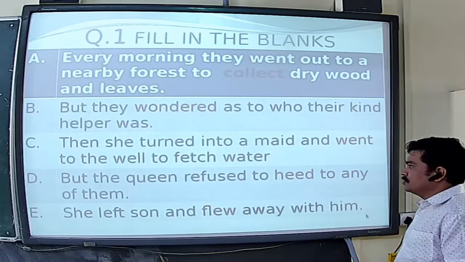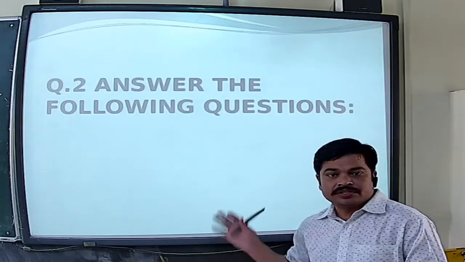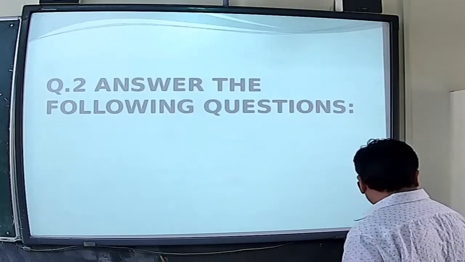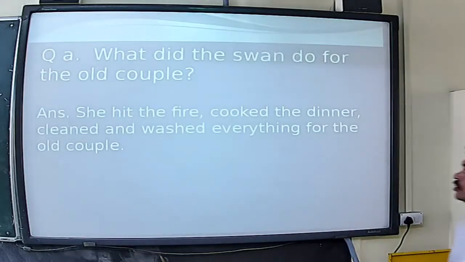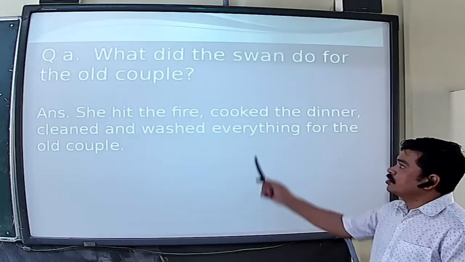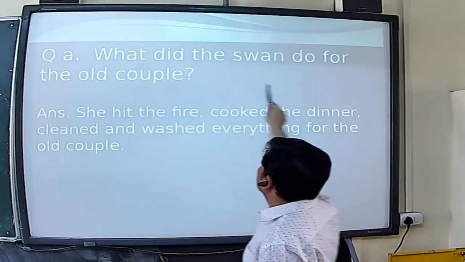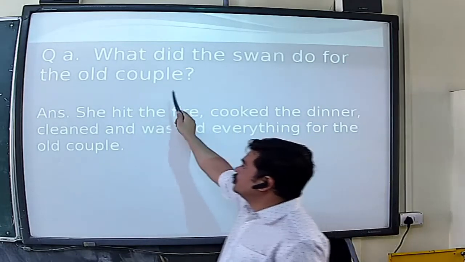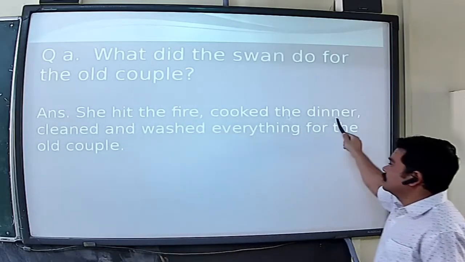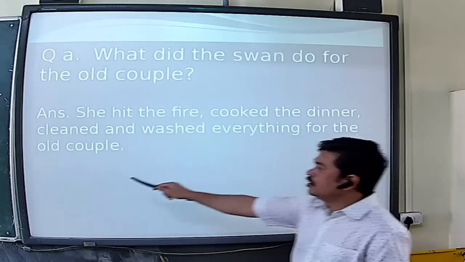Now the second portion is answer the following questions. See, these are very important. You will have to write all the answers in your fair copy and learn them well. See, the first question, what did the swan do for the old couple? This is question number 1, A, what did the swan do for the old couple? The answer is, she lit the fire, cooked the dinner, cleaned and washed everything for the old couple.